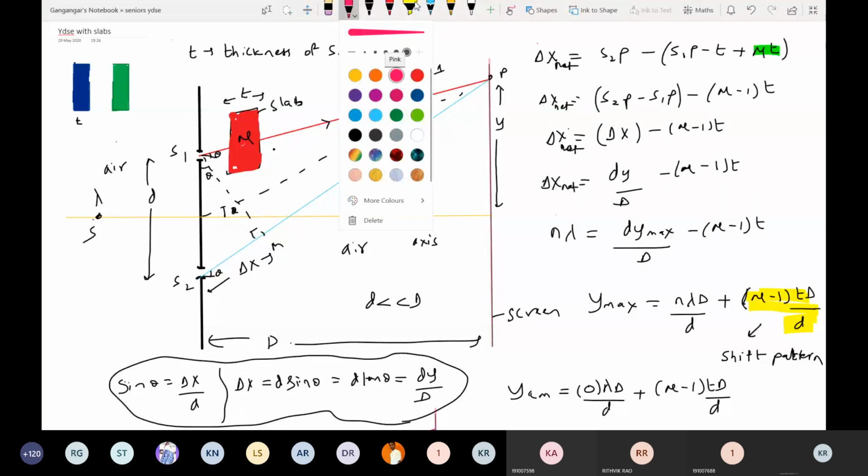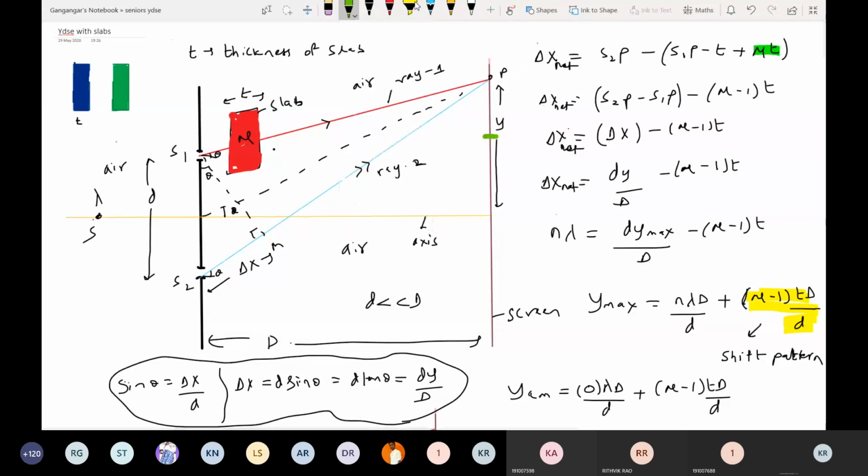I'll indicate the central maxima in green color. So this will be the central maxima. You can just indicate it as CM.